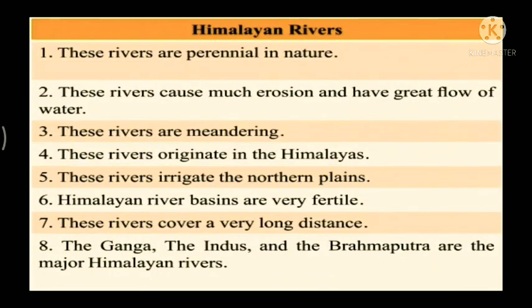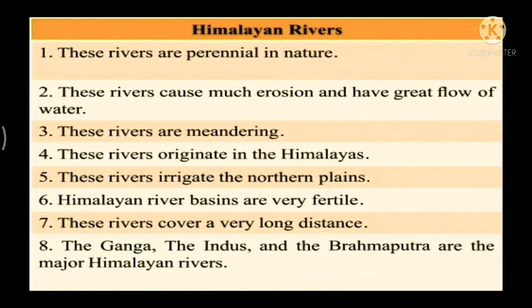Now just take a sneak peek at all the features of the Himalayan rivers. One, they are perennial in nature. These rivers cause erosion, they have great flow of water. These rivers are meandering. These rivers originate in the Himalayas. These rivers irrigate the northern plains. The Himalayan river basins are also very fertile. These rivers carry water a very long distance. And lastly, you can just add up which are the three main Himalayan rivers. So these are basically the features of the Himalayan rivers.